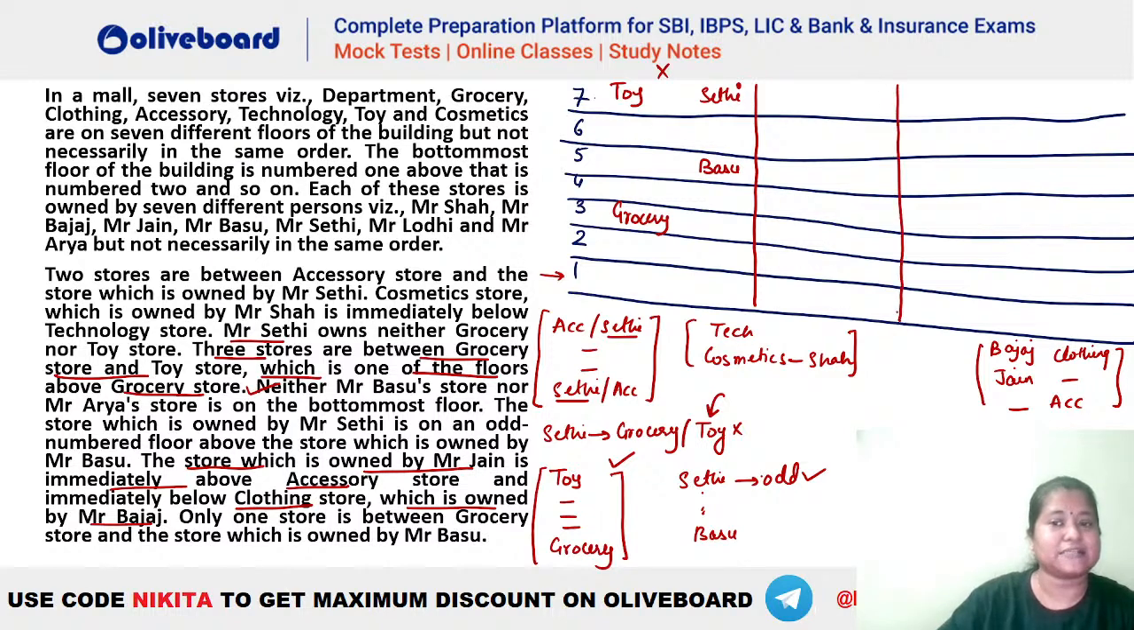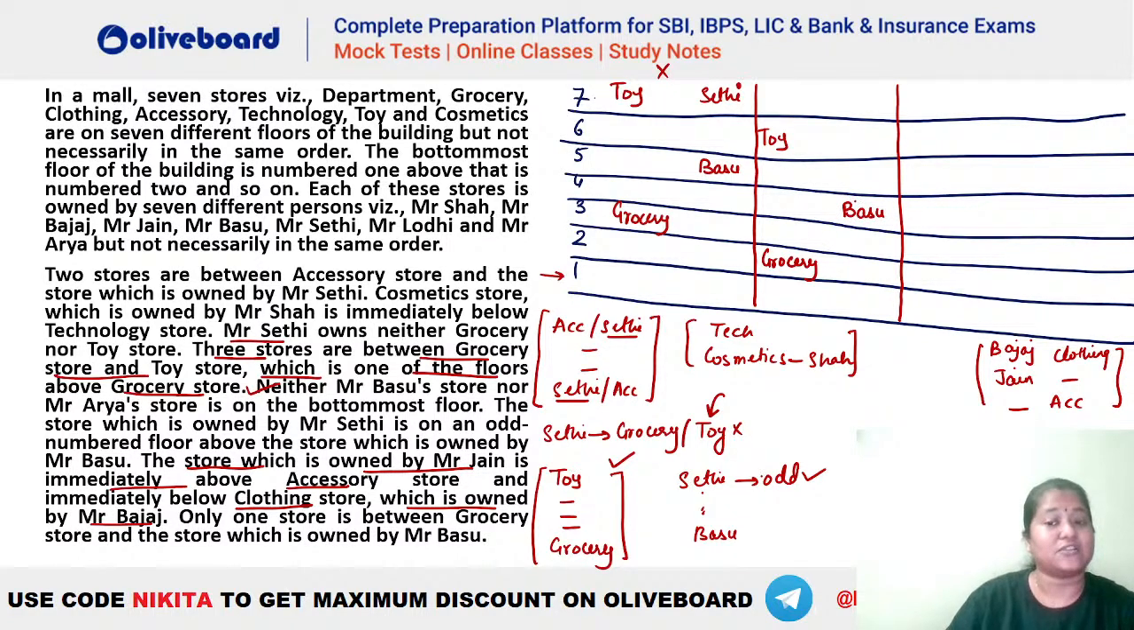Let's try another case. Let's say we take toy here. ठीक है, मान लो toy को यहाँ पर रखा. तो your grocery will be here. This is grocery here. ठीक है, ये grocery हो गया. Now we have one between grocery and Mr. Basu. So this will be your Basu here. ठीक है, ये एक case बन रहा है.